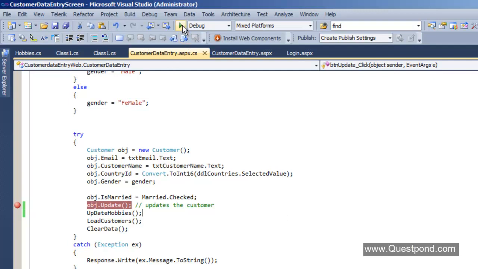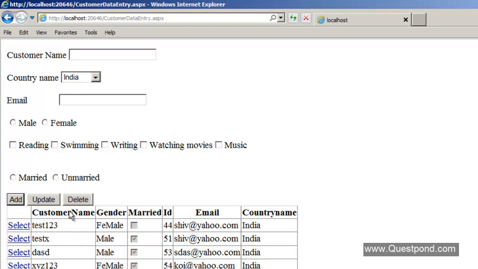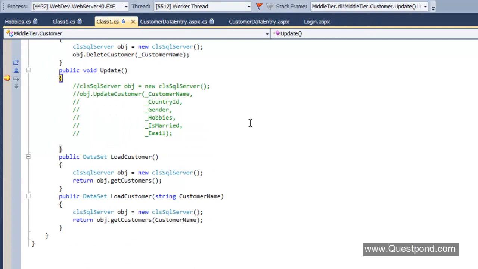So let me just do F5 here. Let me put my username here, my password, and let me try to fire the update function. So let me select this test123, and let me add a new hobby now, writing. Okay, so we already have watching movies, and I'm trying to add writing, and let me click on update. So there goes the debug point. So let me just step in.